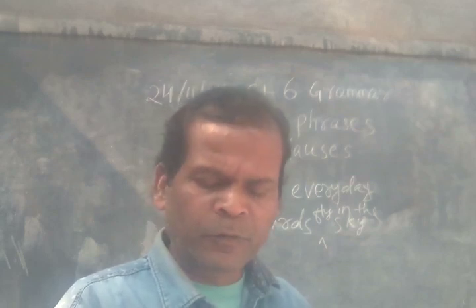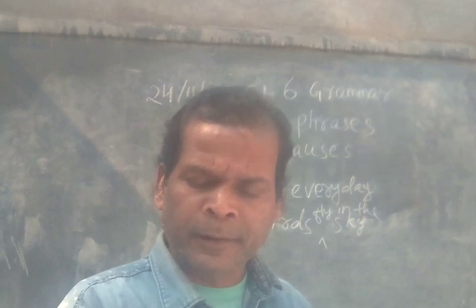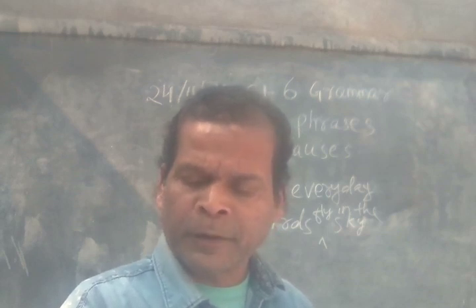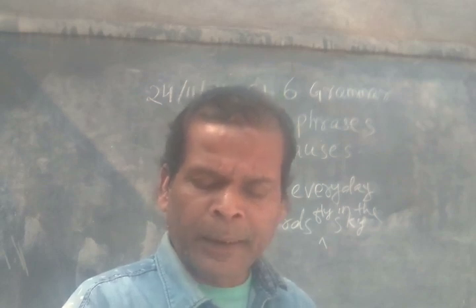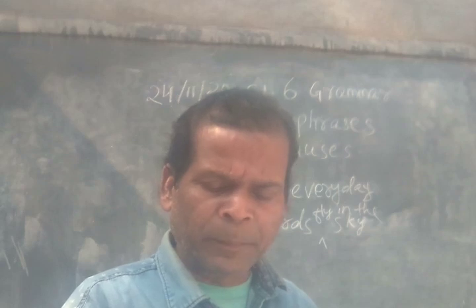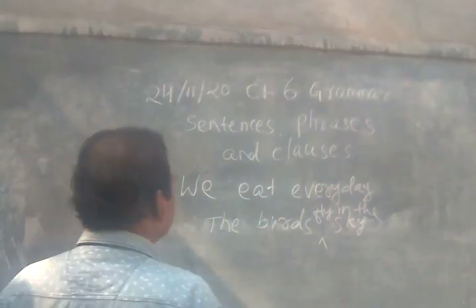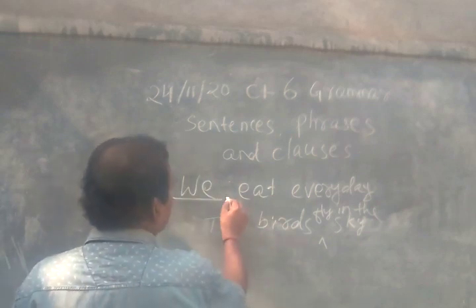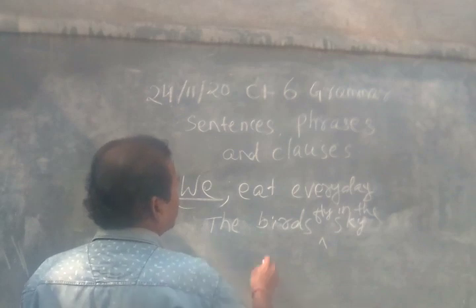Like this. Then comes subject and predicate. Subject is usually the first part of the sentence that tells us about the person or thing about which the sentence is. Predicate is the part of the sentence that talks about the subject. It includes the verb and the object. So here we can see that we eat every day. This is the subject. Without this, it can't be a sentence.